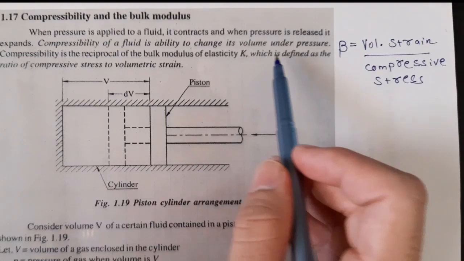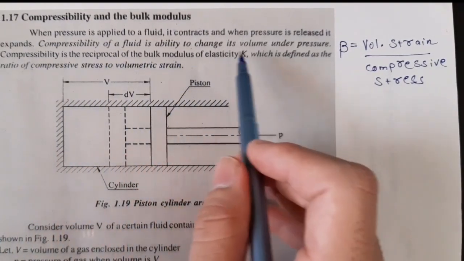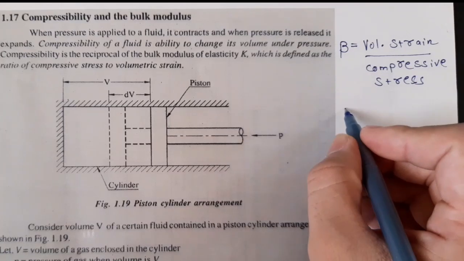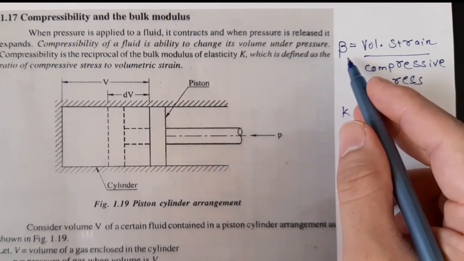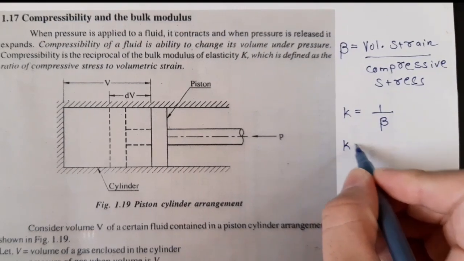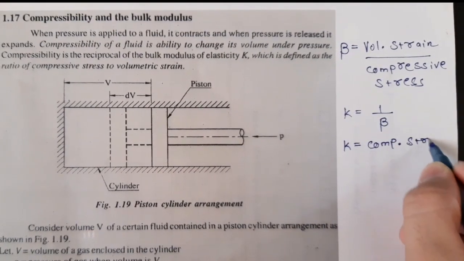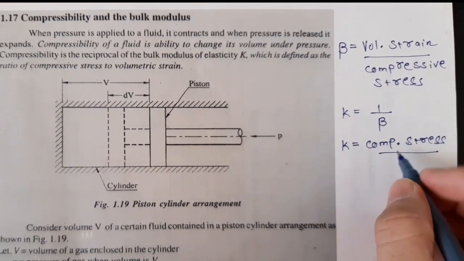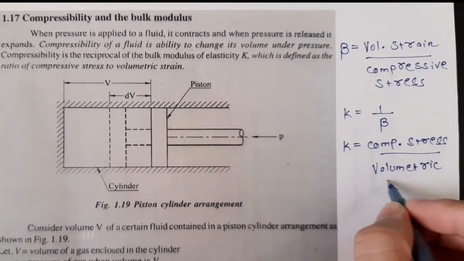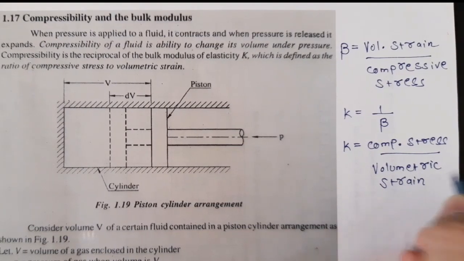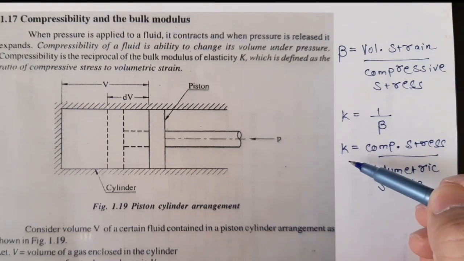And here it is written that compressibility is the reciprocal of bulk modulus of elasticity K. That means K is given as 1 upon beta, the reciprocal of compressibility. So K is the bulk modulus, which is given by compressive stress upon volumetric strain. Okay, so these are the two basic formulas of compressibility beta and bulk modulus K.